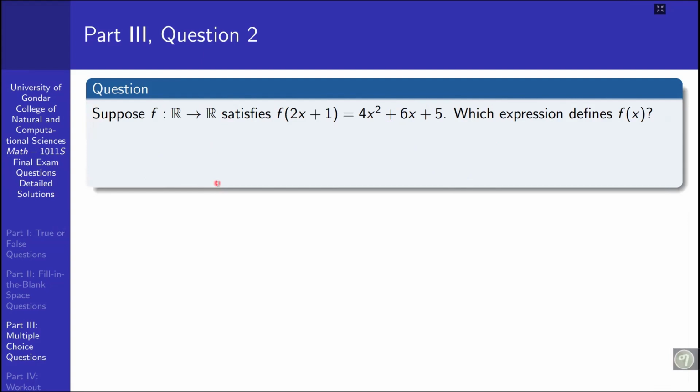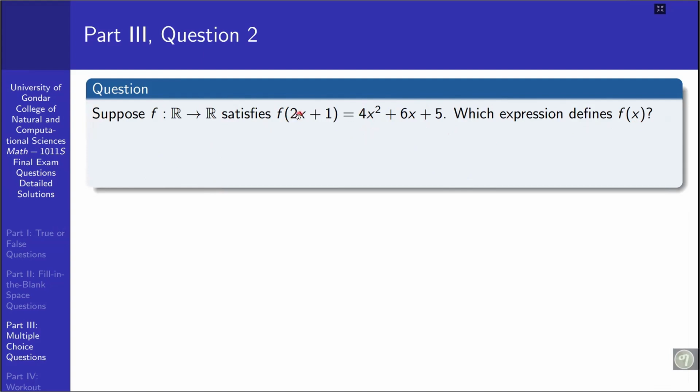Suppose f is a function from R to R that satisfies f of 2x plus 1 is equal to 4x squared plus 6x plus 5. Then which expression defines f of x? This is just a composition of functions.